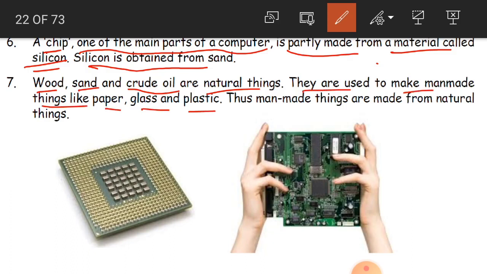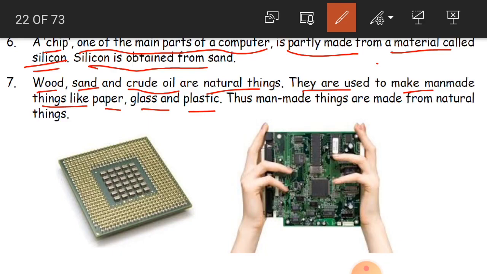So these natural things are used by man to make some man-made things. With wood we make paper, and we also make glass. With sand we are making silicon. We are also making plastic with some chemicals.